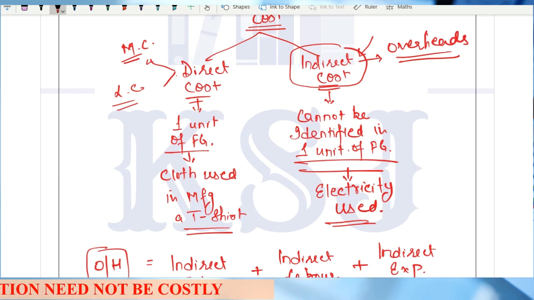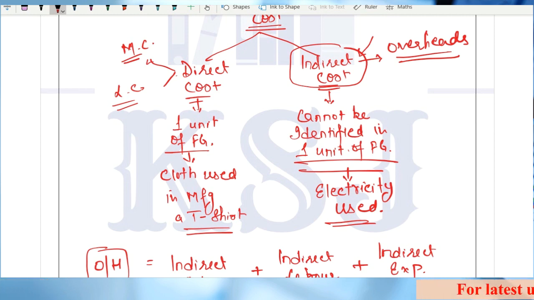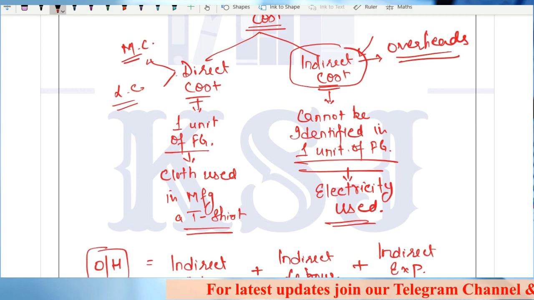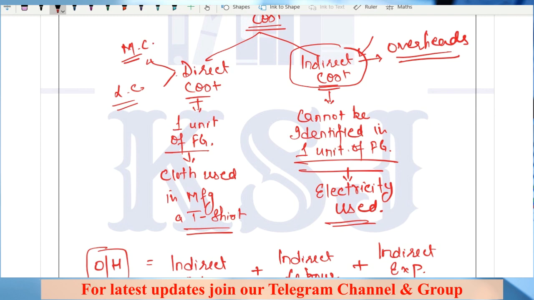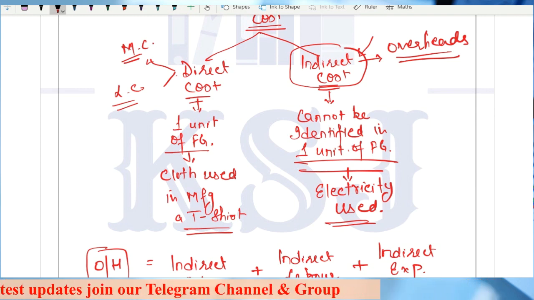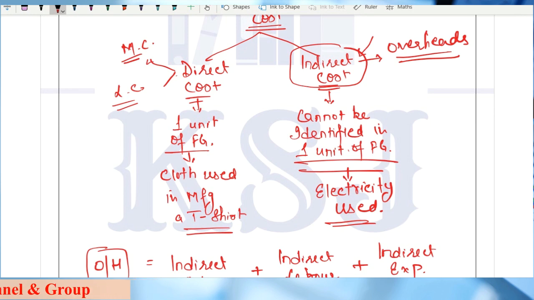A per piece royalty has been fixed, that is for one unit. So royalty is directly identified in one unit, so that is a direct expense. All the indirect costs which cannot be identified in one unit of the finished product, like electricity used, are known as overheads.